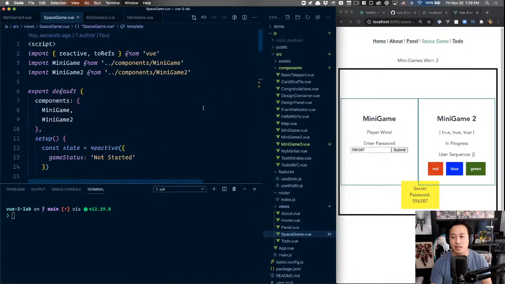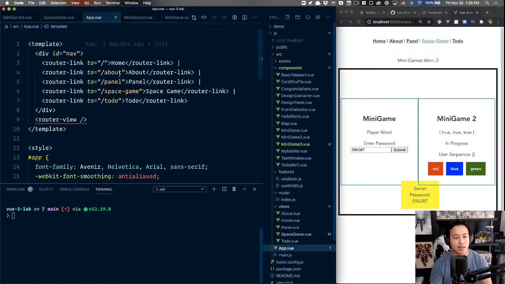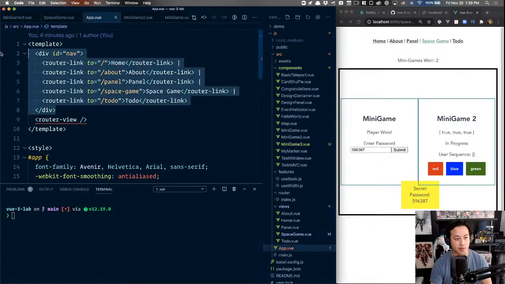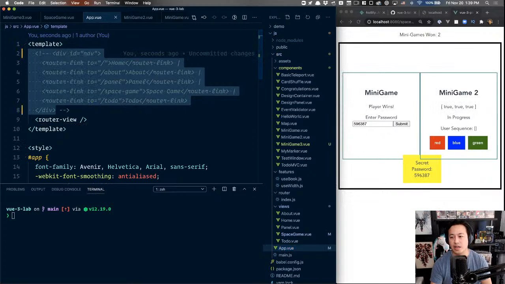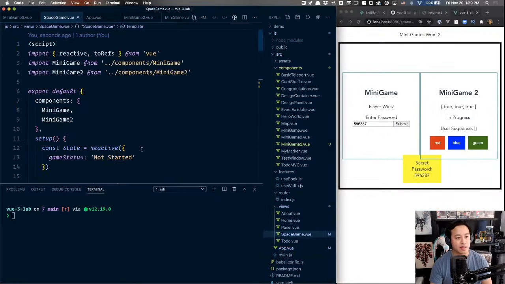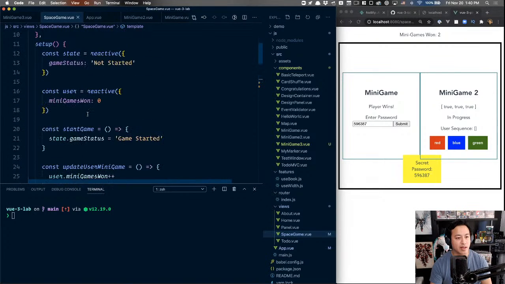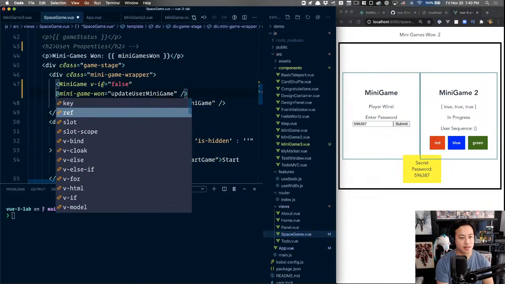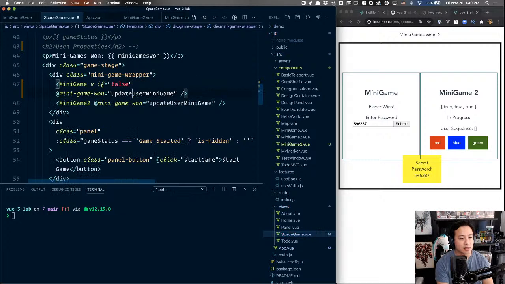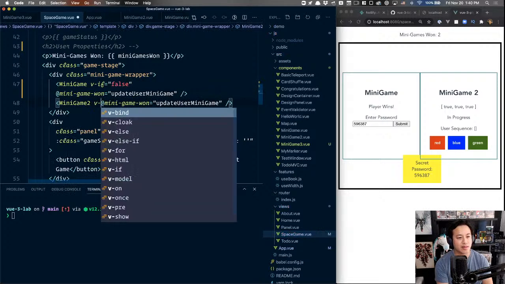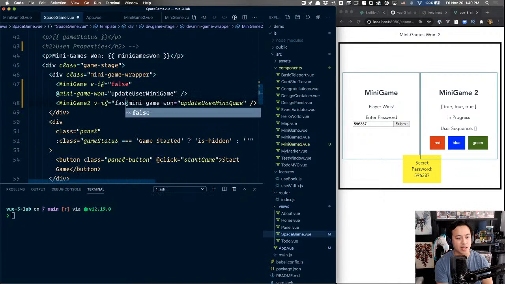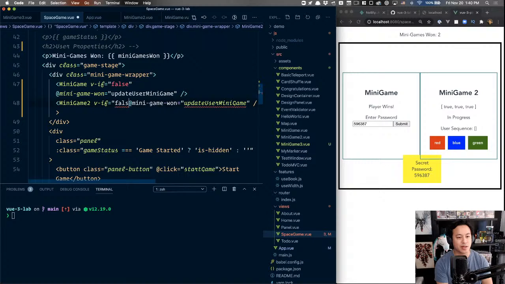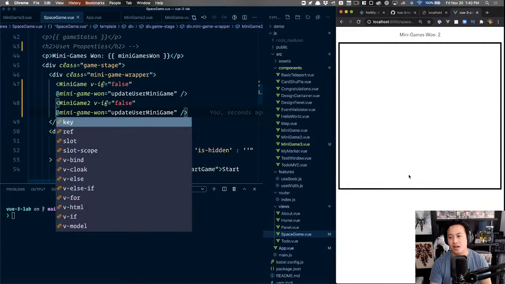And then, you know what, I'm going to also go ahead and hide the navigation for now because I'm only going to be working on this one view. Okay, so now it should be easier for everyone to see. So inside of space game, I am going to hide these for now and just say v-if false, just hard code the false in. I would normally comment them out, but I'm pretty sure the Vue CLI will yell at me, being like, hey, you registered these components and you never use them. So there we go. All right, now we have a clean slate.